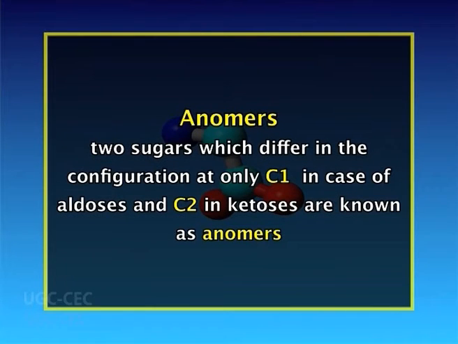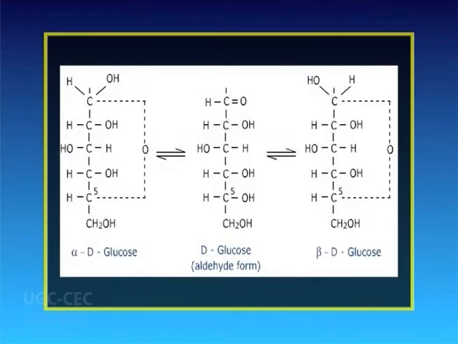Now, anomers. The two sugars which differ in the configuration at only carbon 1 in case of aldoses and carbon 2 in ketoses are known as anomers and are represented as alpha and beta sugars. For example, alpha D glucose and beta D glucose.